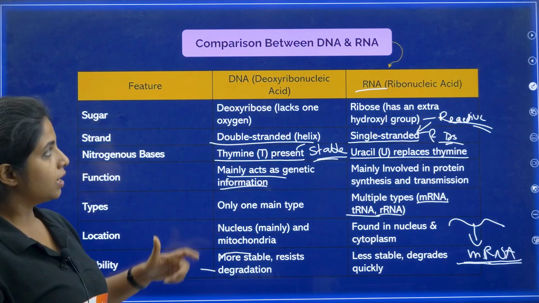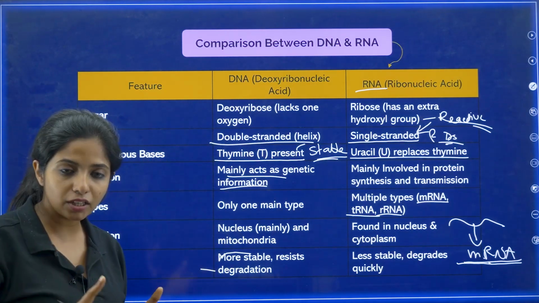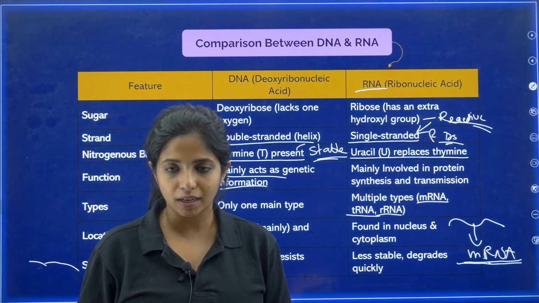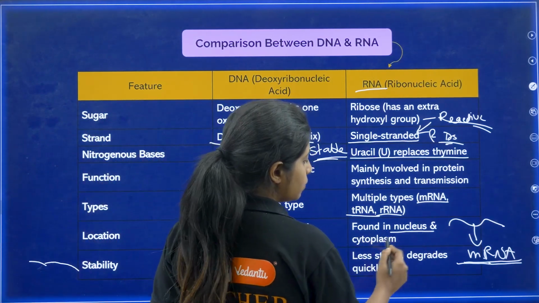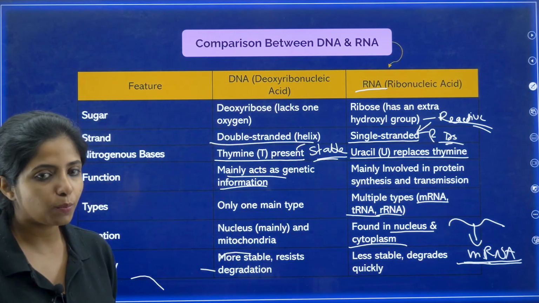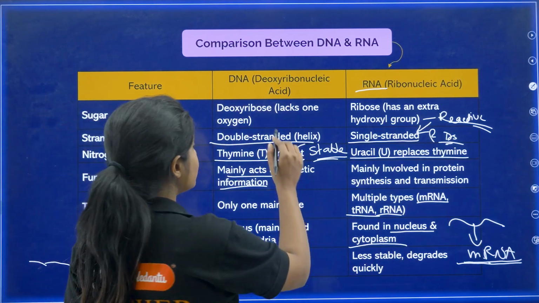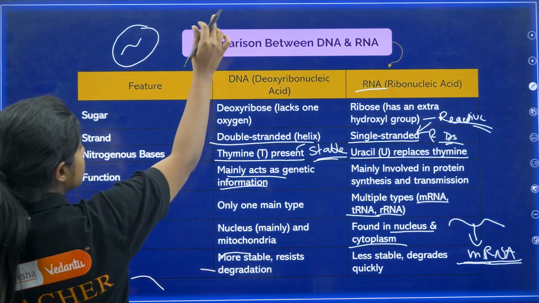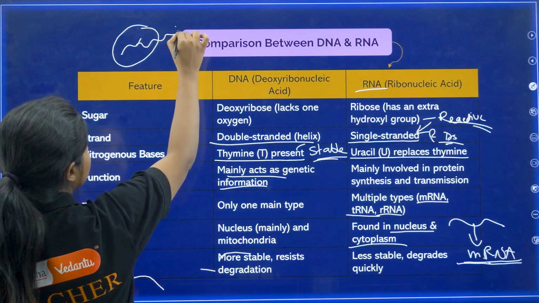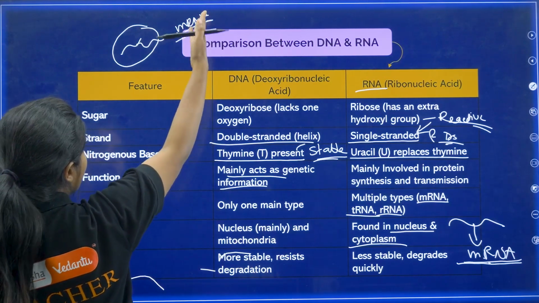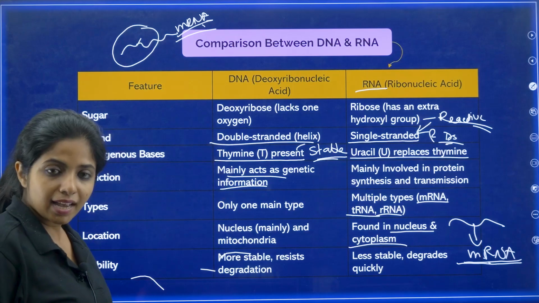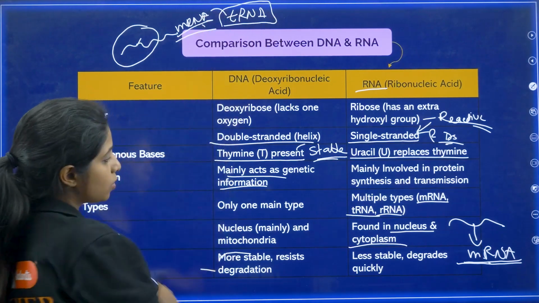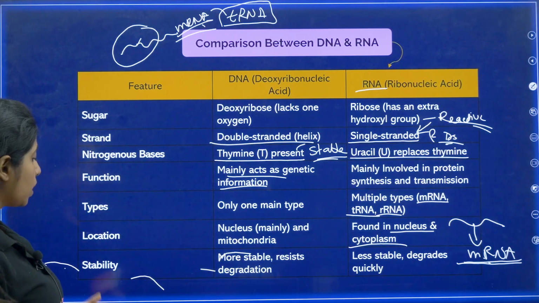Now, location. DNA is mainly inside the nucleus and the mitochondria, not in the cytoplasm. In the cytoplasm, it is highly dangerous. There is lots of enzymes up there. What about the RNA? RNA is found in the nucleus as well as the cytoplasm, my dear children. Okay, so the DNA which is there in our nucleus, I told it transcribes the information into mRNA. DNA obviously cannot move out. So basically this mRNA is the one that will be moving out. So don't you think you would obviously have RNA in the cytoplasm? Yes. And I told you this mRNA is helped by tRNA. So obviously another form of RNA is also there. So it's all sorted.